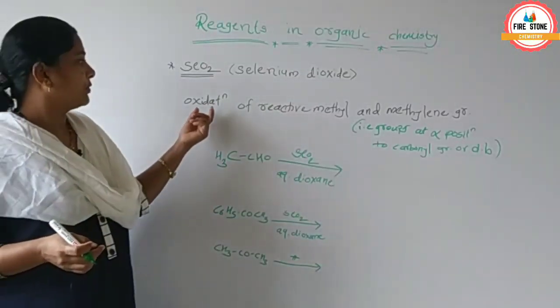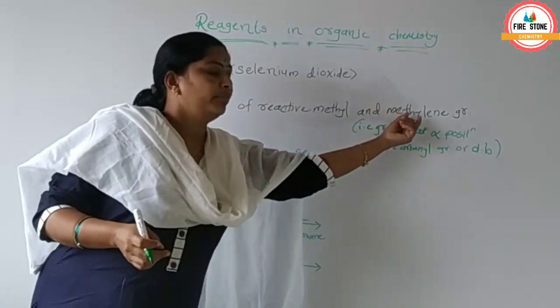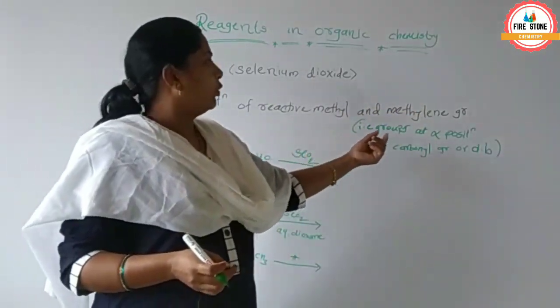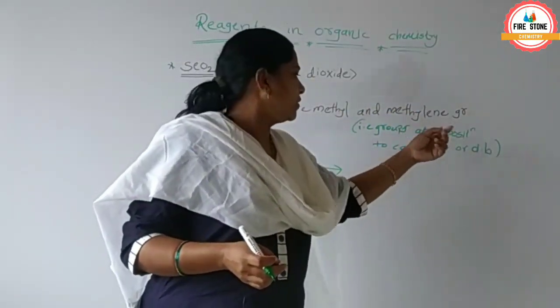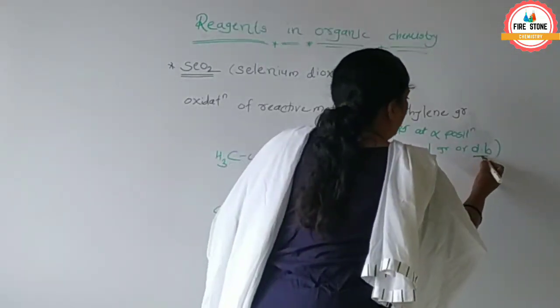Next, oxidation of reactive methyl and methylene groups, that is groups at alpha position to a carbonyl group or double bond.